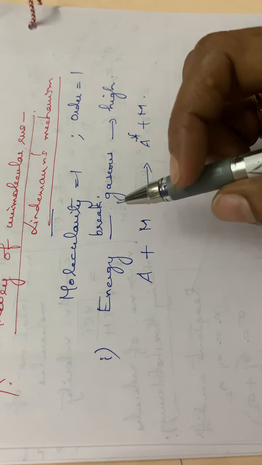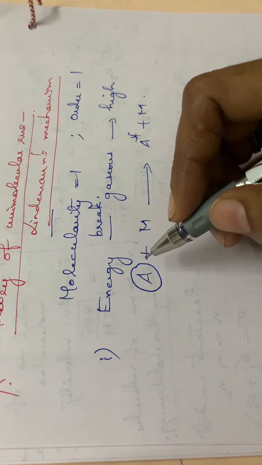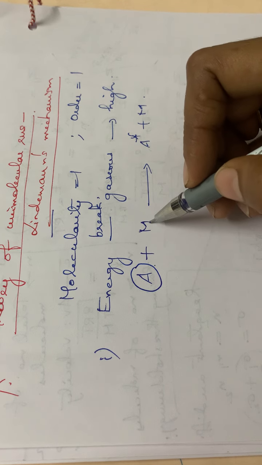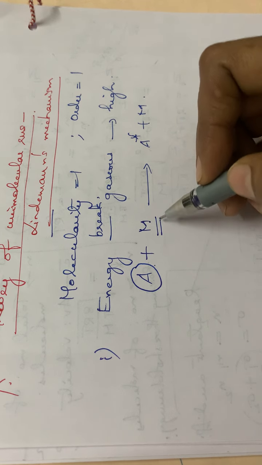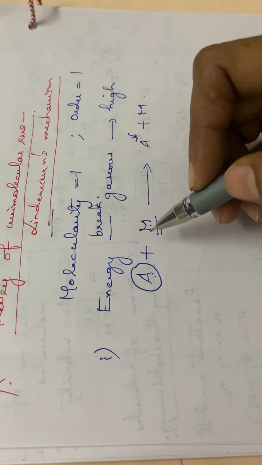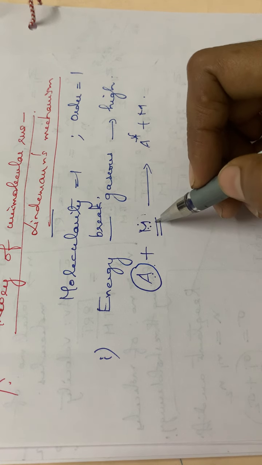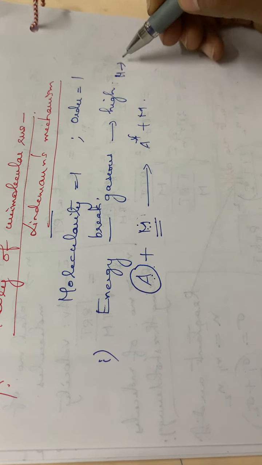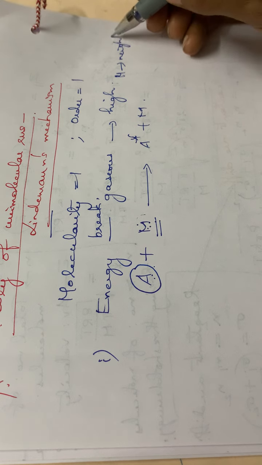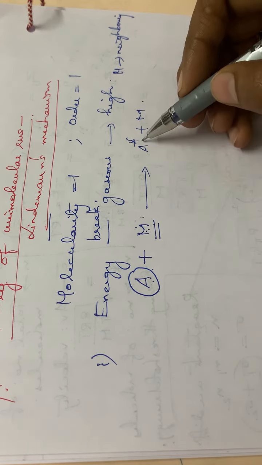See, this energy will be acquired by the molecule A as a result of the collision with its neighbor M. Suppose A and M are neighbors, and if A collides with M, A will get some energy from this neighboring molecule M. So A will get some extra amount of energy from its neighboring molecule, so that A becomes A star.